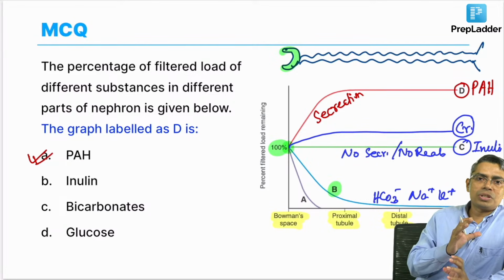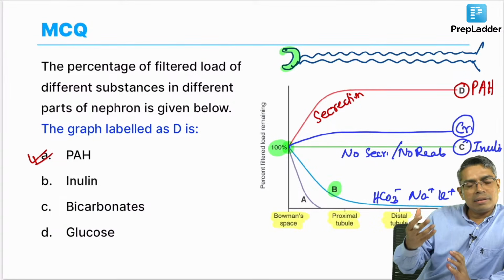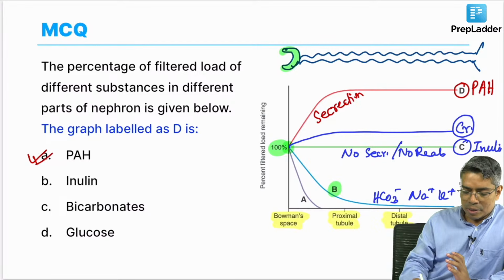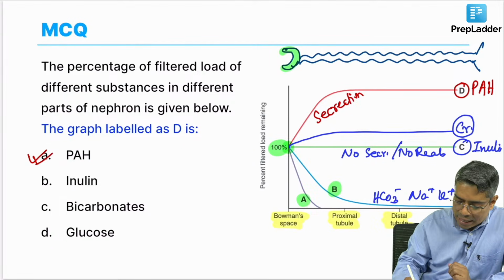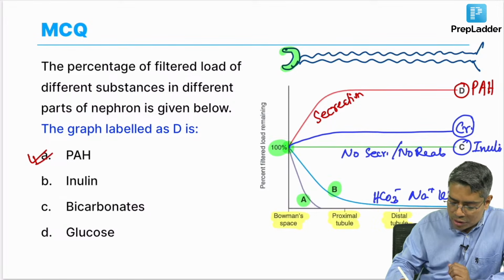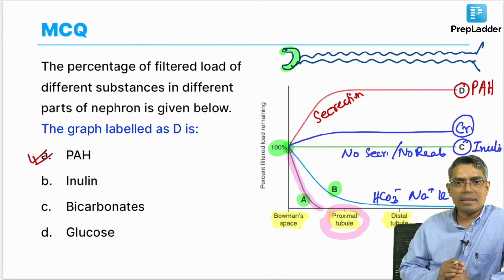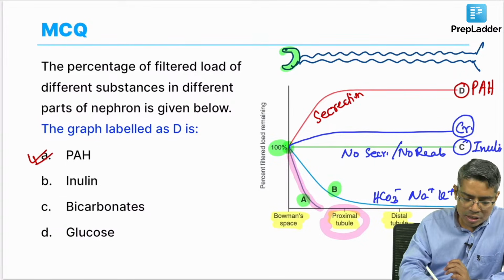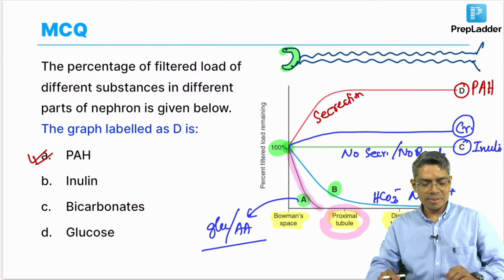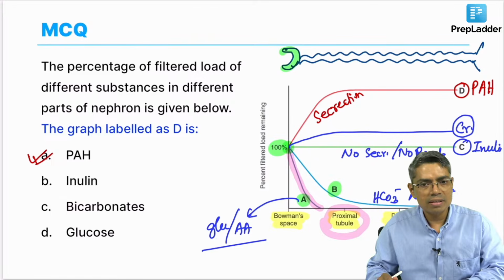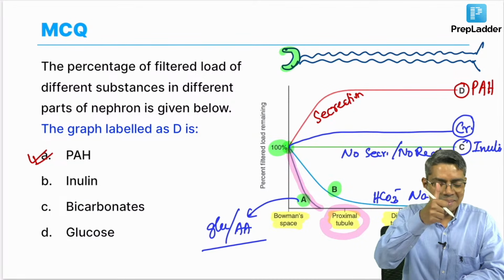Because a certain portion is absorbed and a certain portion is excreted in the urine, but excretion in the urine is very, very less. But if I look at A, the concentration is decreasing to a 0 level within the proximal tubule only. That means 100% reabsorption within the proximal tubule. So, this must be glucose or amino acid. Very good, very good. Okay. So, the answer is option number A. Great.